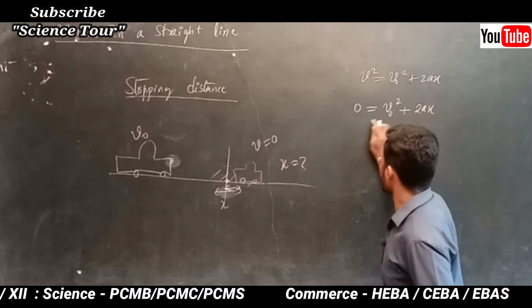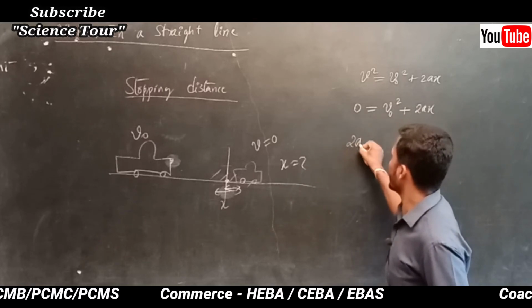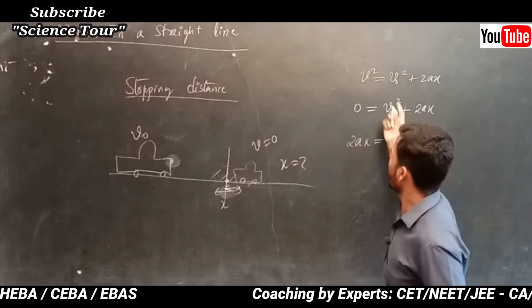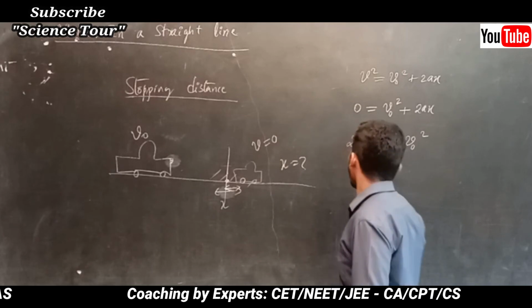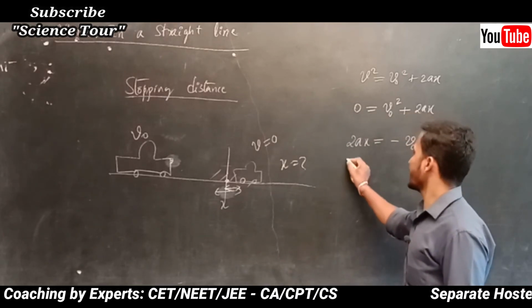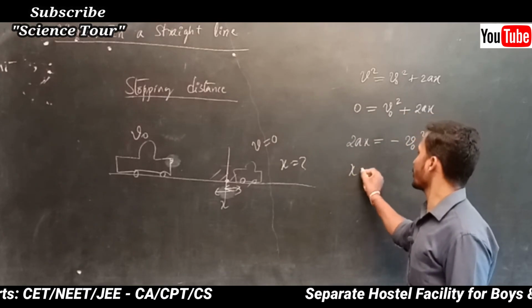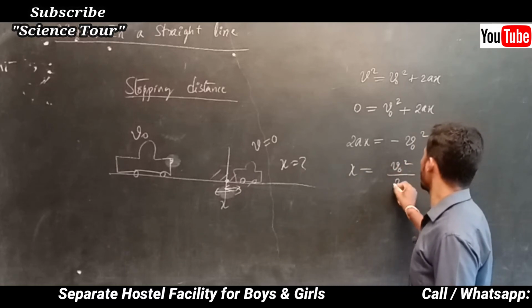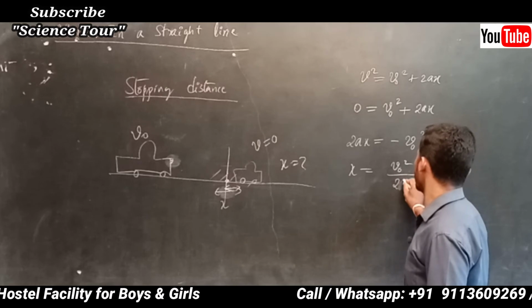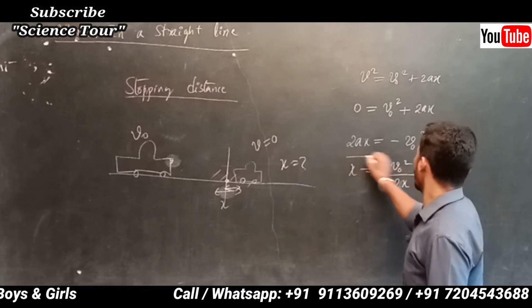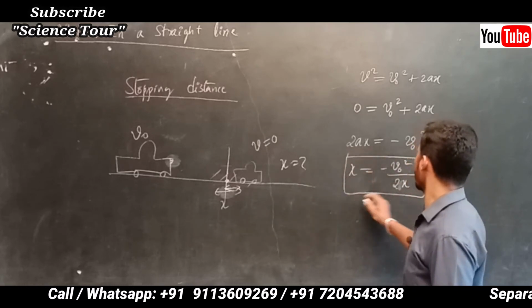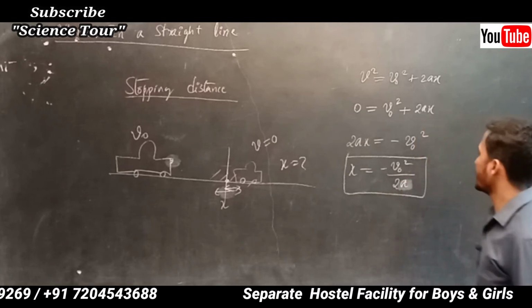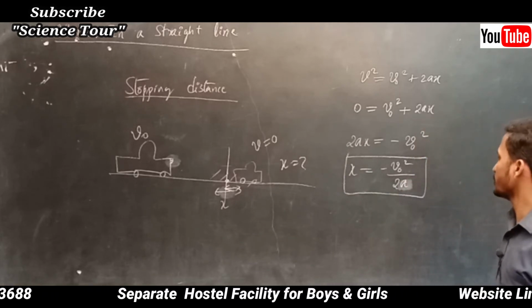So x equals minus v naught square divided by 2a. That is x, the stopping distance.